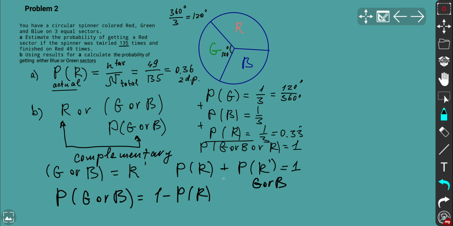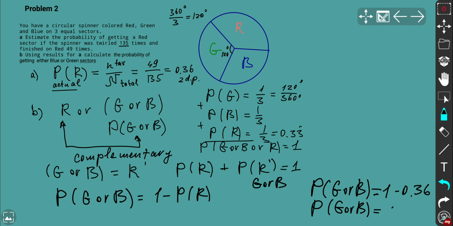And numbers, let's go to numbers. We need to use the result for A, and we've got the result 0.36. So that means probability in B part of getting green or blue is going to be 1 minus 0.36, which means green or blue is going to be 0.64 to 2 decimal places.